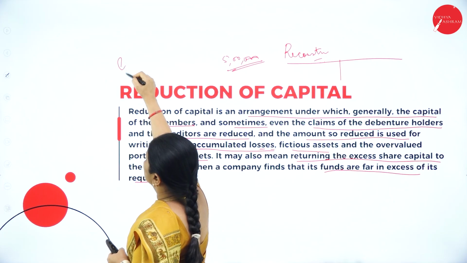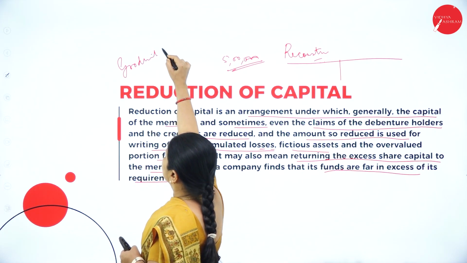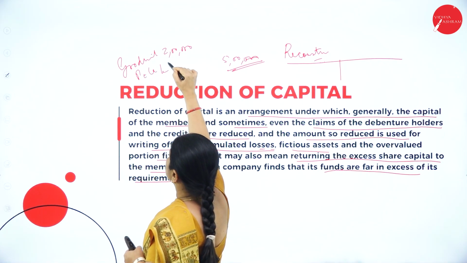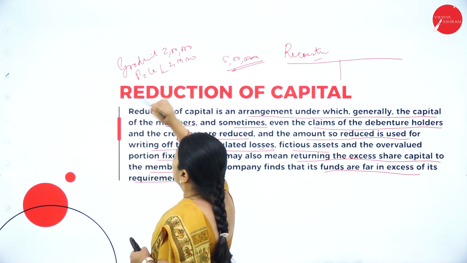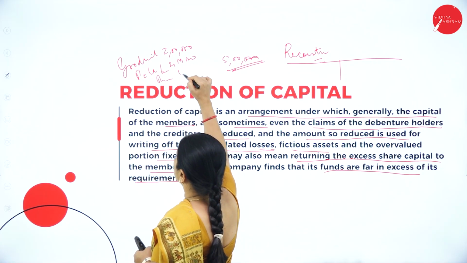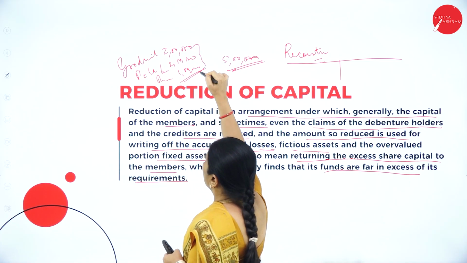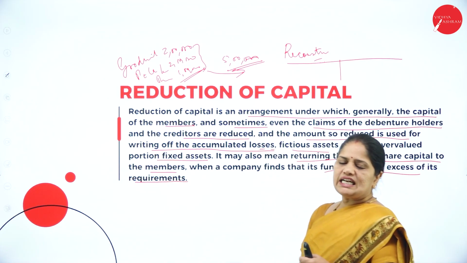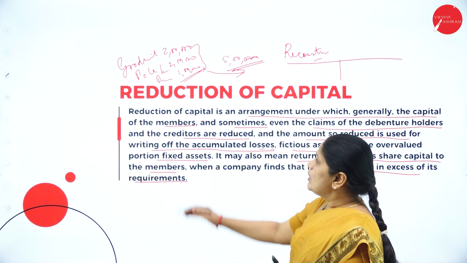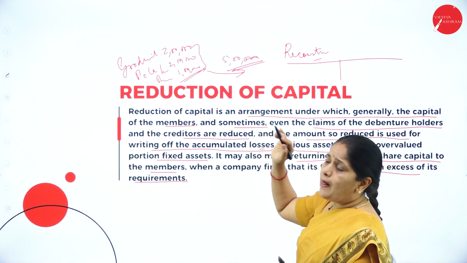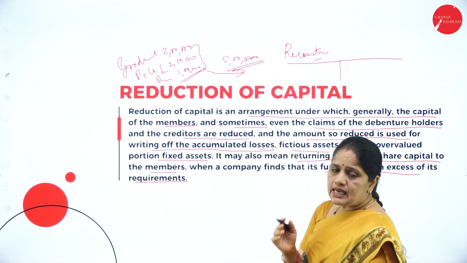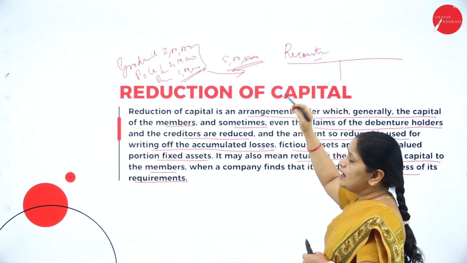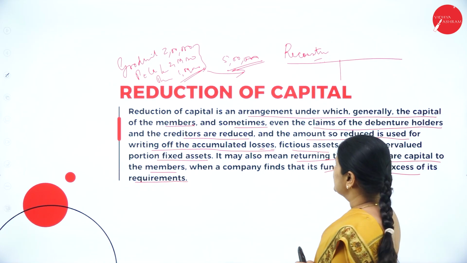Suppose the company has goodwill worth 2 lakhs. Then it has a loss in profit and loss account worth 2 lakhs. And then there are preliminary expenses worth 1 lakh. All these can be written off with this 5 lakhs. Whatever the amount in the reconstruction account, you can write off all these losses. It may be goodwill, profit and loss account, preliminary expenses, discount on issue of shares. All this you can write off with the balance available in the reconstruction account.